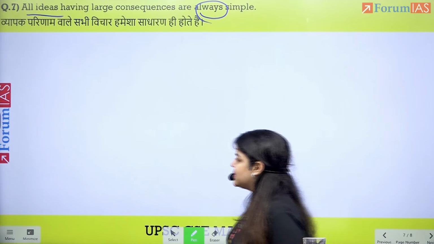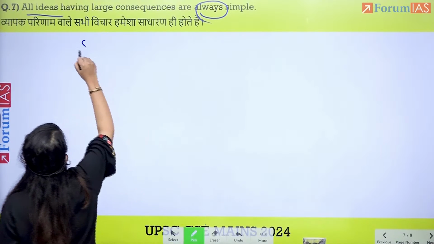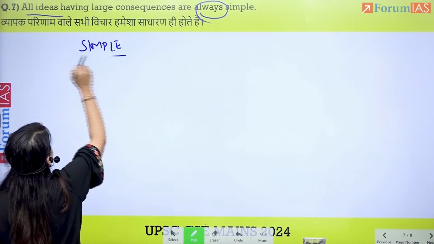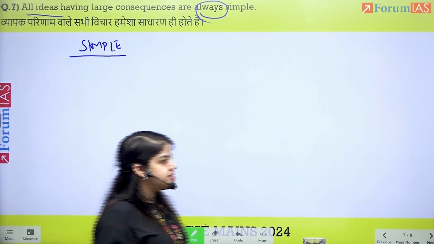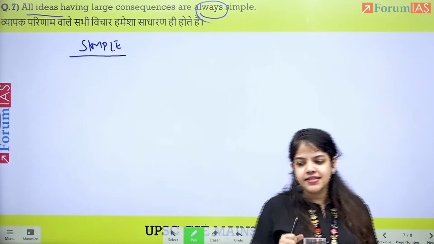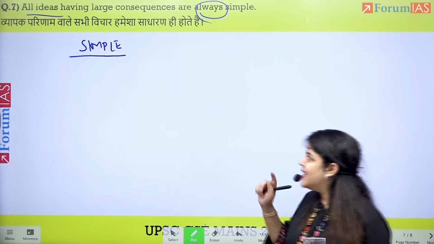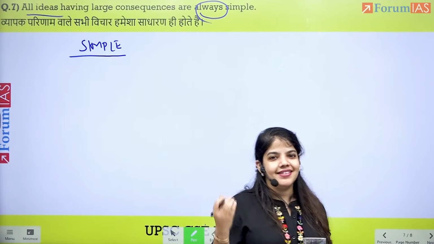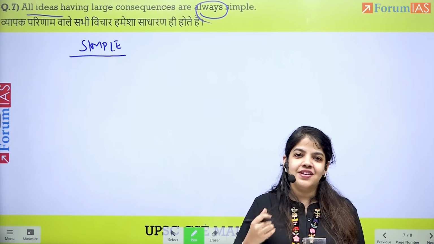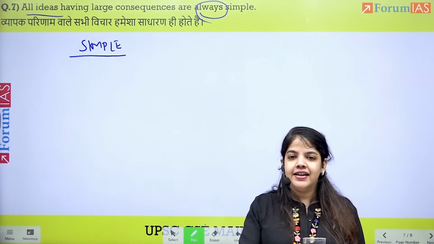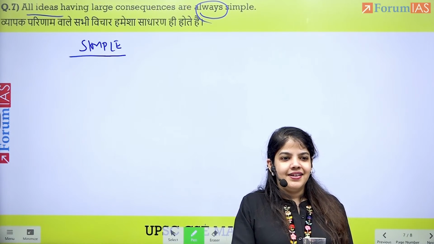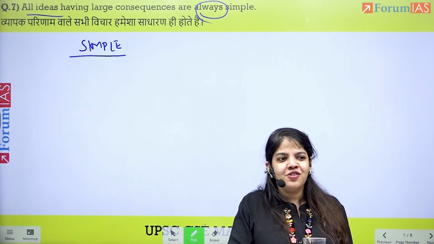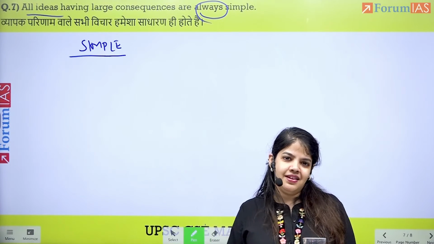We talk about simple. And we discuss why all ideas that have large consequences are always simple. One of the answers that you will find is because it is only simple ideas. For example, the idea which Mahatma Gandhi had, the idea of Nelson Mandela, the idea of Thomas Edison, the idea of Newton with the falling apple.